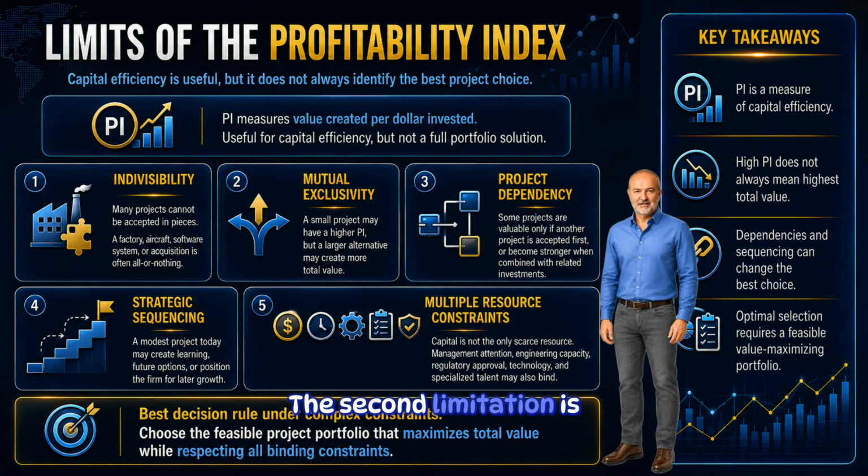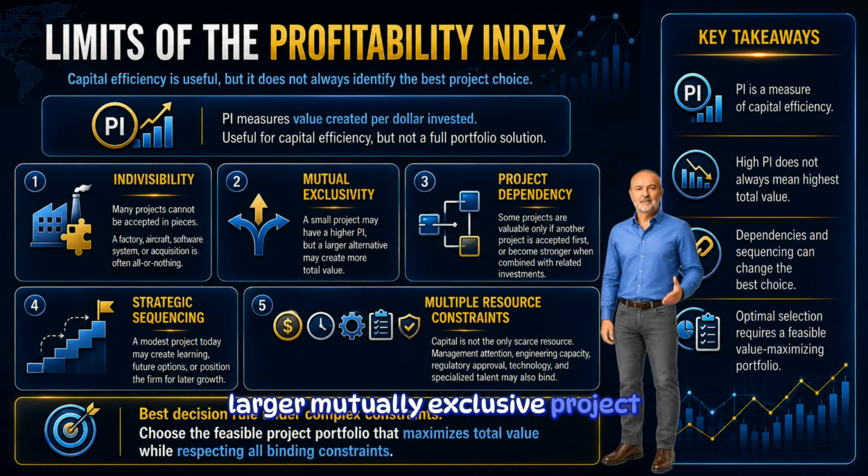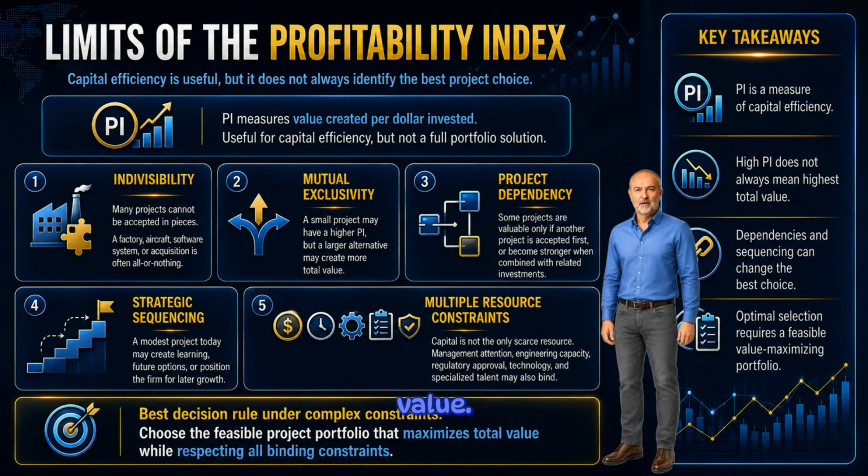The second limitation is mutual exclusivity. A small project may have a very high profitability index, but a larger mutually exclusive project may create more total value. In that case, the high index project is not automatically the better choice.